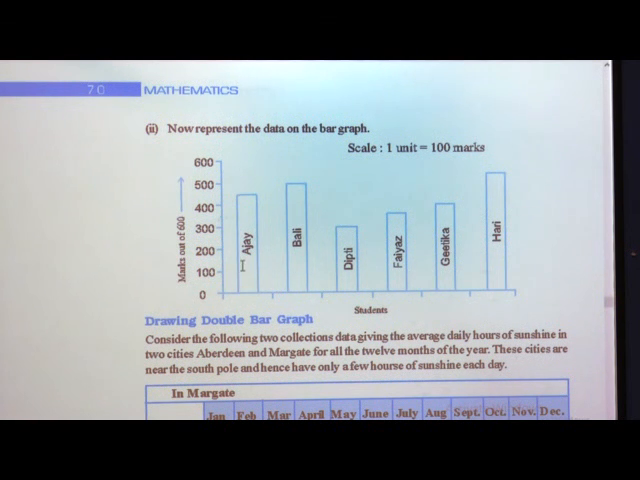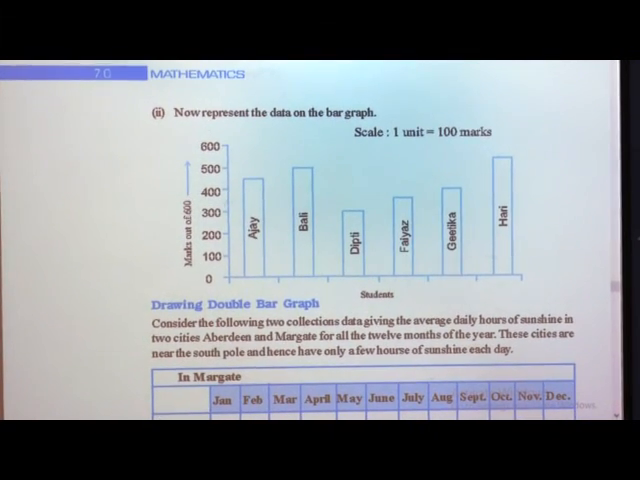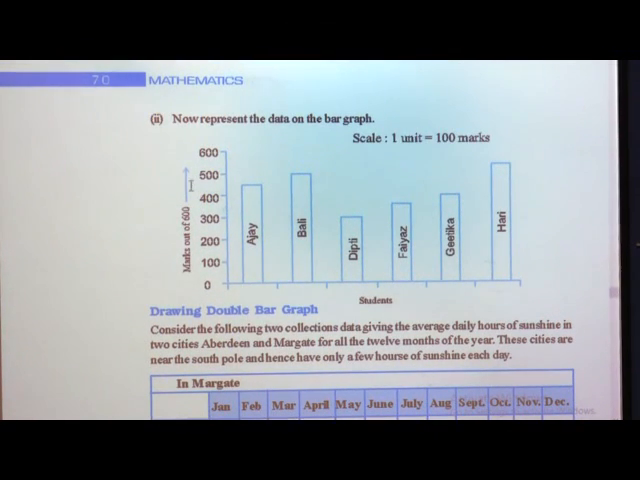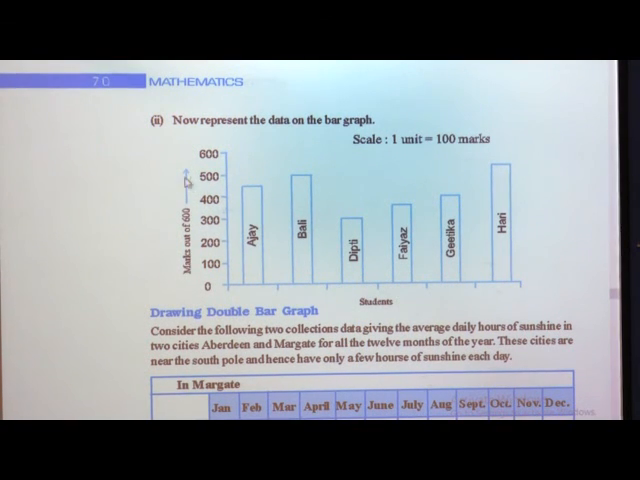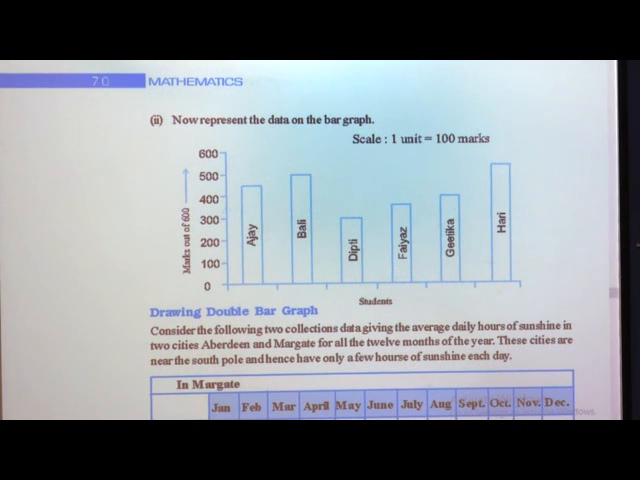How many students do we have? 1, 2, 3, 4, 5 and 6. All the names of students we can write on the x axis, that is the horizontal line, and on the vertical line, that is the y axis, we will write the marks of students out of 600. So, we already have it in tabular form. We choose our scale, then represent the number of marks Ajay got, 450. We just mark 450 here and draw the bar. In a similar way, we can draw all the bars.